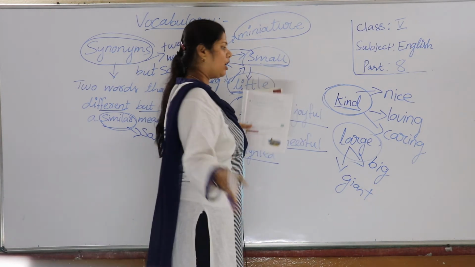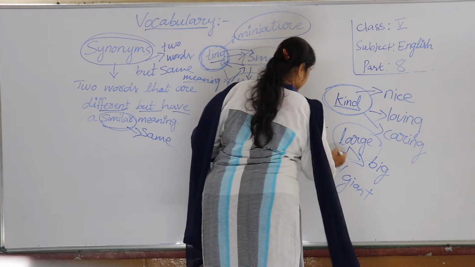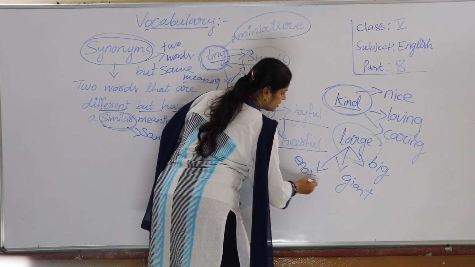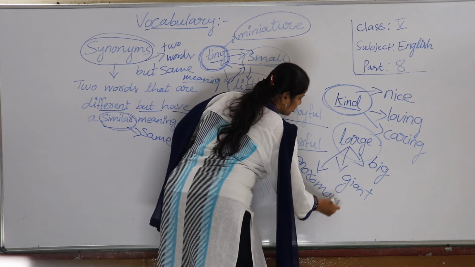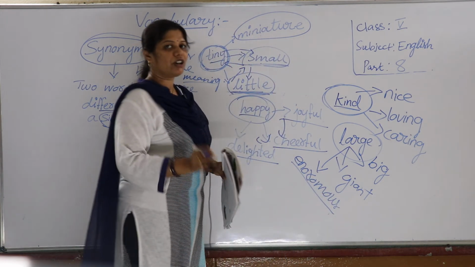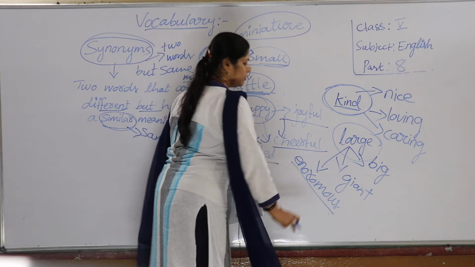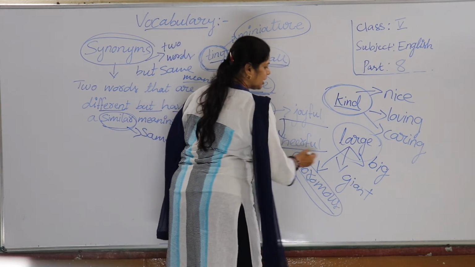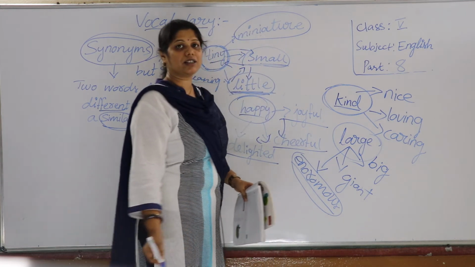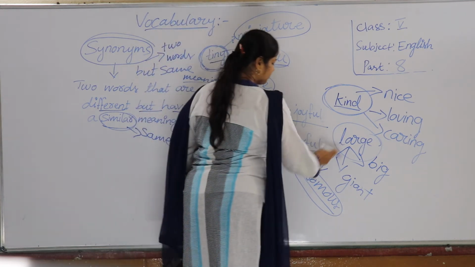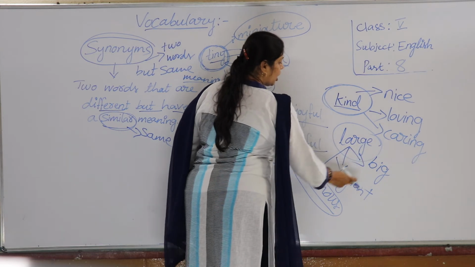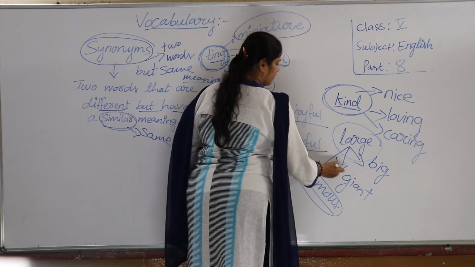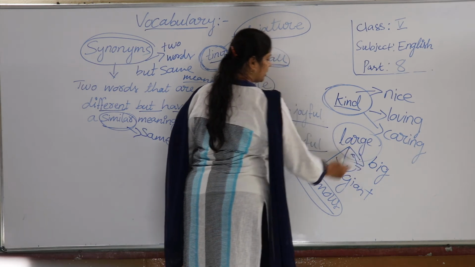Then another new word you can learn is enormous. This word is big for your class, but you can check in your dictionary, you will find this word enormous is nothing but large in size, big in size. So this would be your synonym for large: big, giant or enormous, anything. Everything is connected to each other.